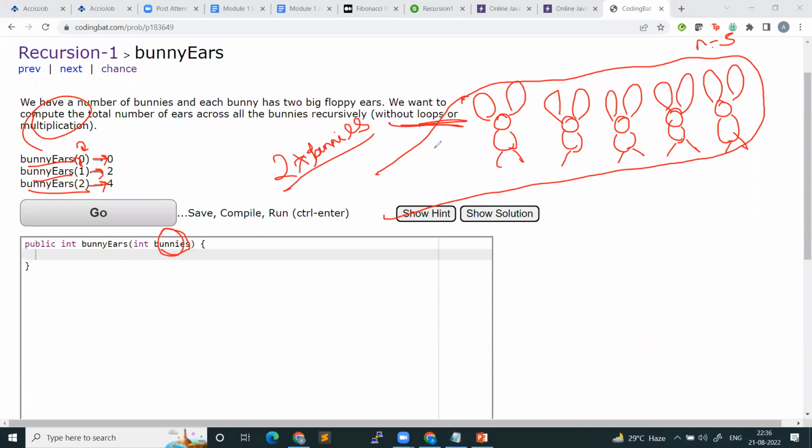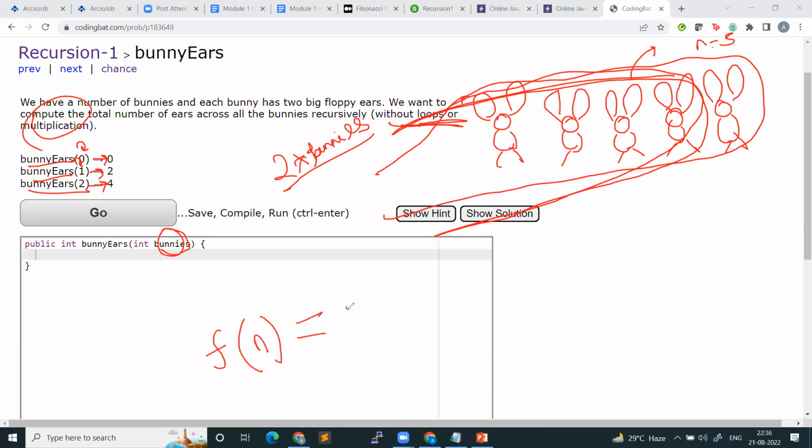Okay. Now let's say n is equal to 5. I want to compute the answer of the total number of ears the 5 bunnies have. So I will say, can you tell me the total number of ears that these 4 bunnies have? Then you get the answer, you add 2 to that, and that will be your answer. So can I say the total number of ears of n bunnies is nothing but 2 plus the total number of ears that n minus 1 bunnies have? Can I say this? What is f of n? f of n will tell me how many ears n bunnies have.